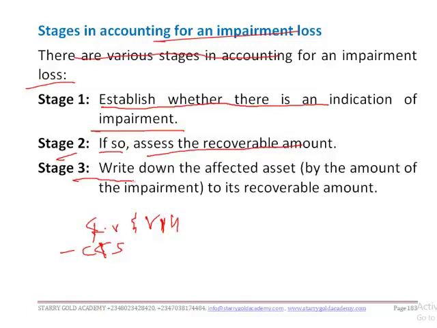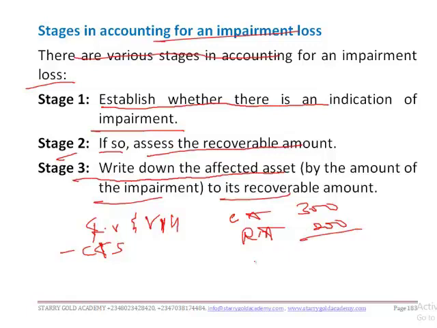Stage three is to write down the affected asset by the amount of the impairment to its recoverable amount. So if the carrying amount is say 300,000 and the recoverable amount is 200, the asset should be carried forward at 200 and not 300. Are we together?